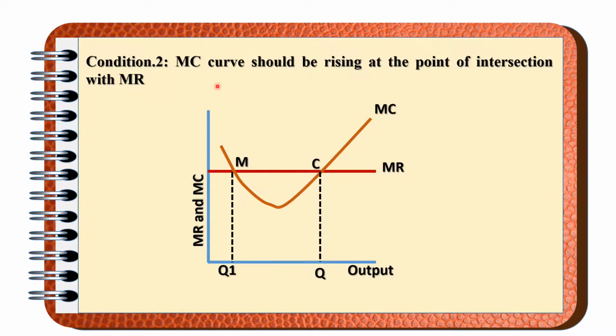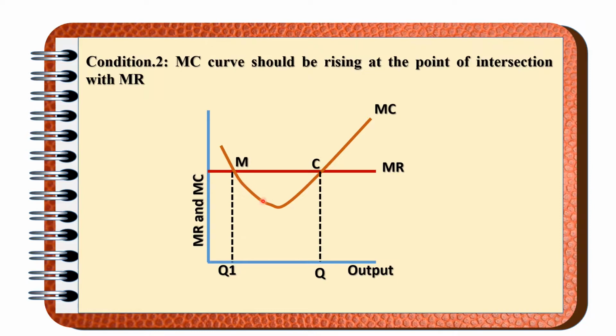Listen, according to the basic conditions, what is the producer's equilibrium? Producer's equilibrium is that level of the output after reaching which the producer will not change the production level. Try to understand it, try to see this. When the producer is doing the production till OQ1 level, both MR and MC are equal. But the producer will keep on increasing the production.